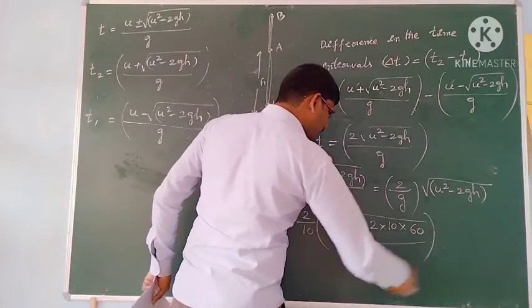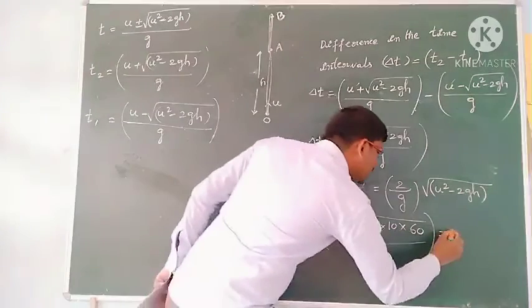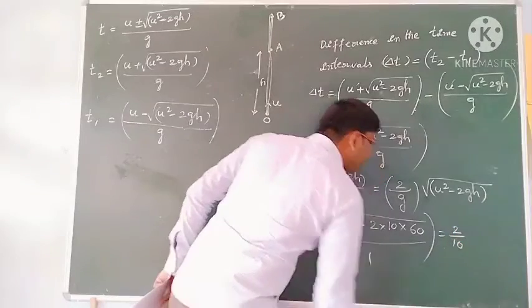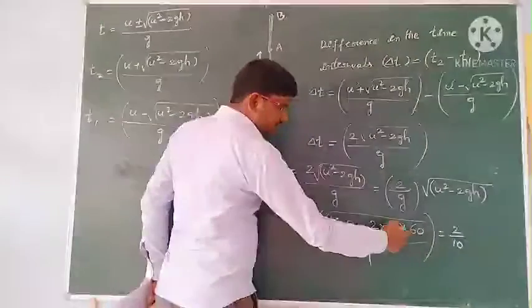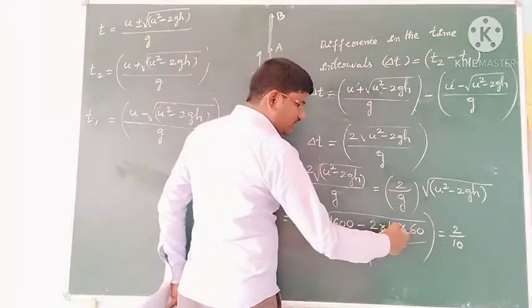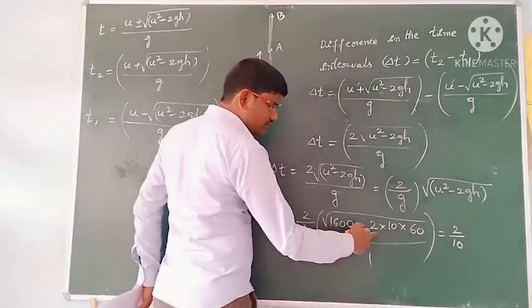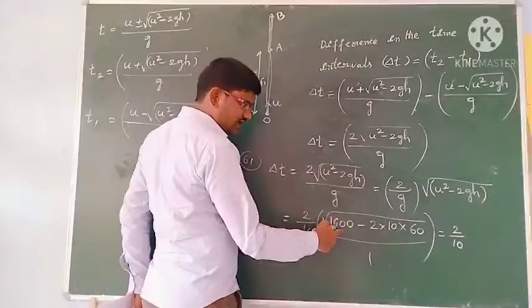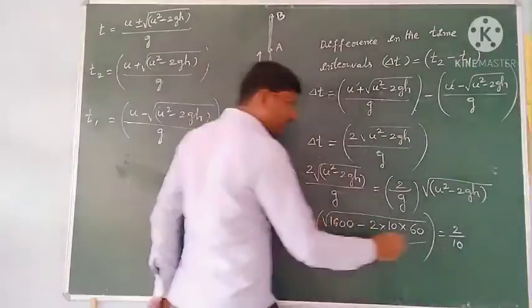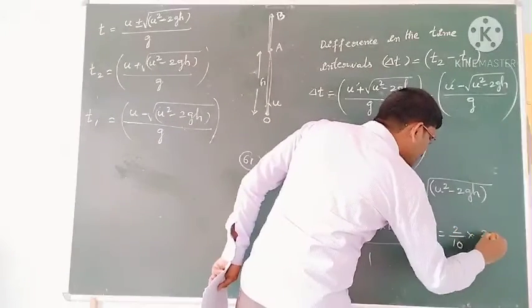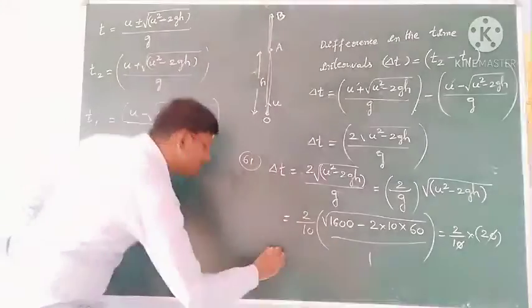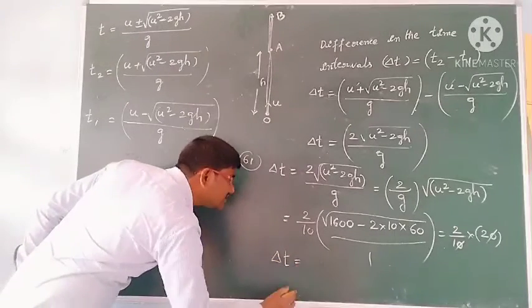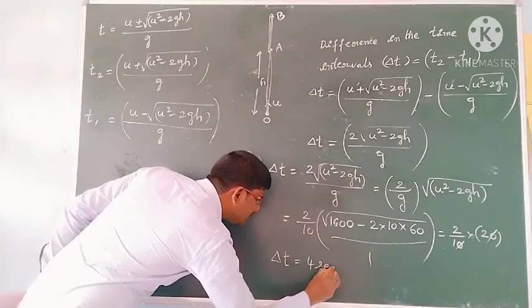So then this is how much you will get: 2 by 10, this is 1600 and this is 20 into 60, 6 into 2 is 12, 12 into 2 zeros, this is 1200. 1600 minus 1200, 400 is left. The root of 400 you will get 20. So 20, then this 0 gets cancelled. So we are getting this difference in the time intervals, delta t is equal to 4 seconds. We are getting the answer.